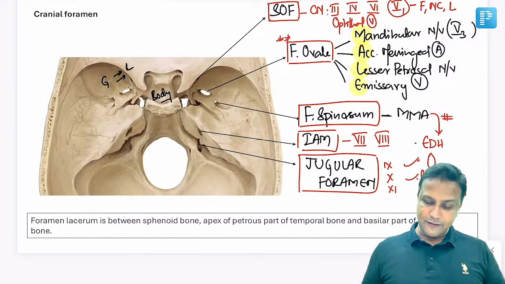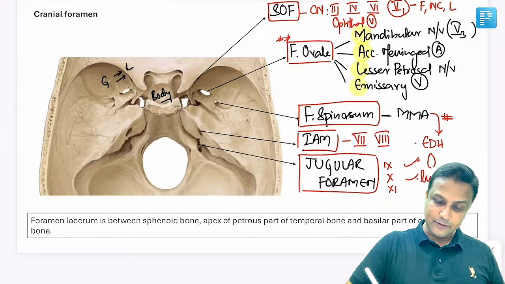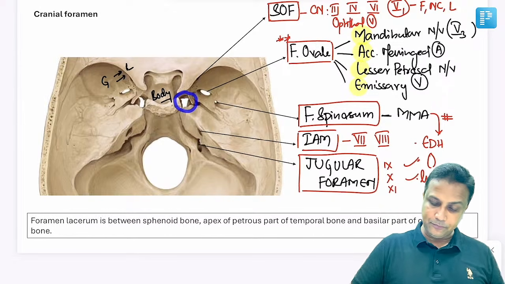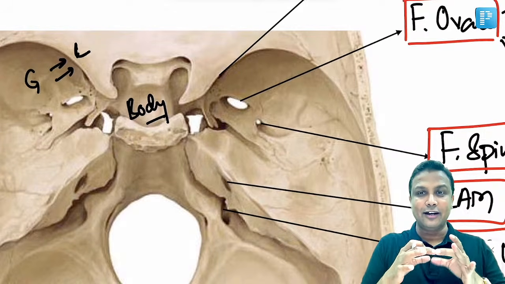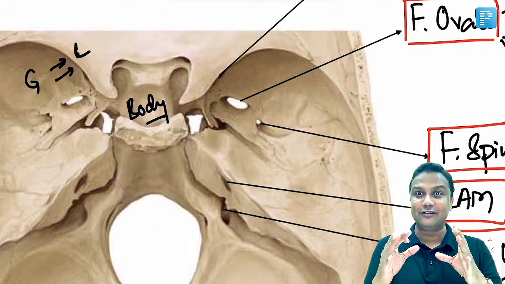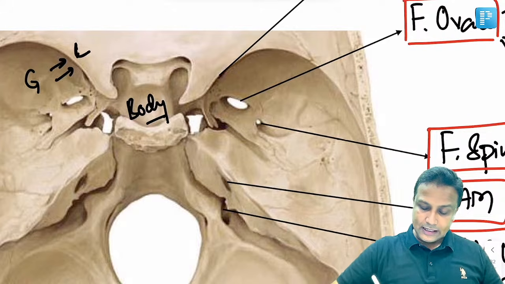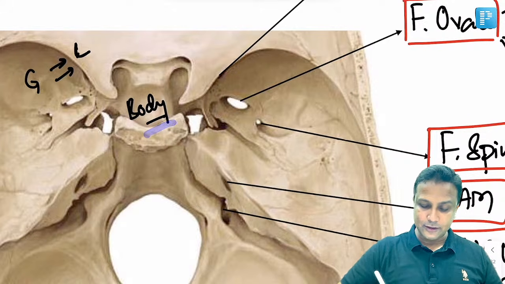In that question, my dear friend, remember foramen lacerum is given. This is your foramen lacerum here. But foramen lacerum is not like a proper opening or a foramen. Remember, it's just a space which is left between the 3 bones. Which 3 bones? Number 1, this one here will be the sphenoid bone.